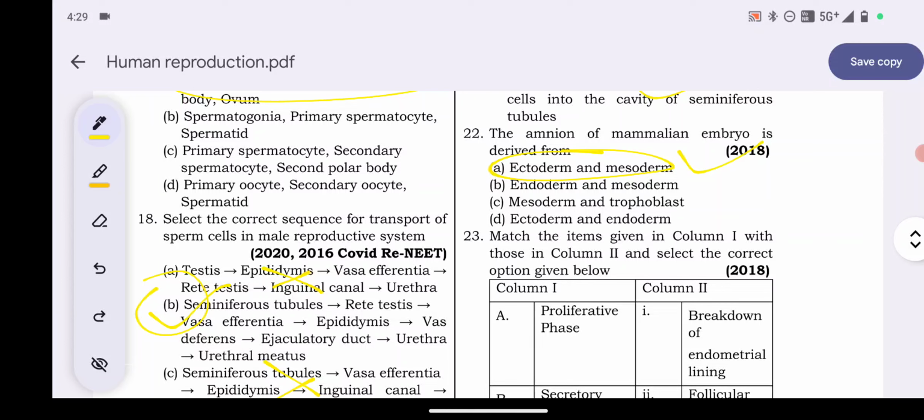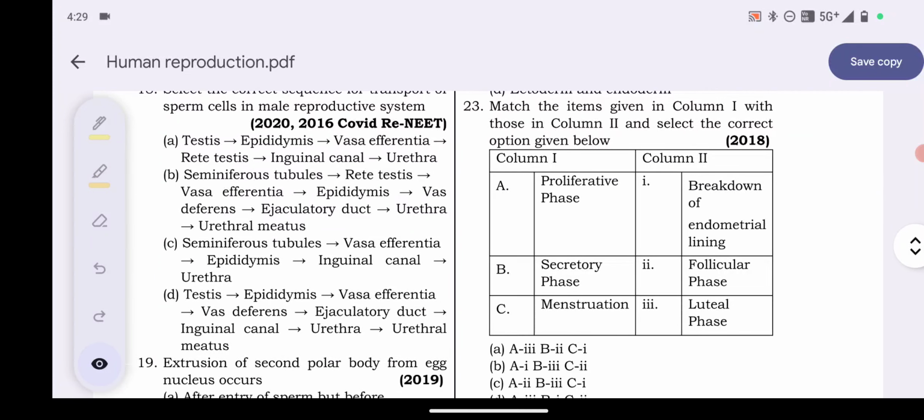Explanation. Chorion and amnion are made up of extra embryonic somatic mesoderm and triploblastic ectoderm. Yolk sac and allantois are generated from endoderm and extra embryonic mesoderm respectively. So option A is the correct answer. Next is 23. Matching is given, look.